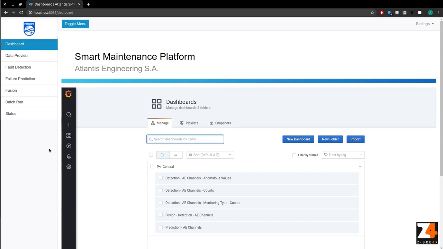This is the Smart Maintenance Platform, for short SMP, provided by Atlantis Engineering. SMP acts as an assisting tool for the maintenance engineers, applying both reactive and proactive monitoring functionalities. Let's dive into the platform's components.